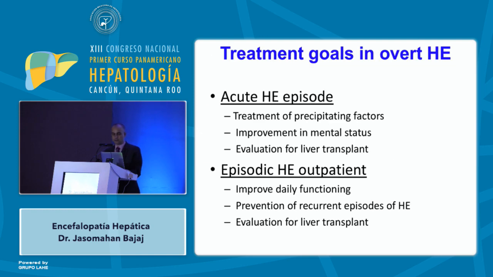So what are the treatment goals? We want to treat the precipitating factors. We want to make sure that the patient gets better in the acute episode. And of course, because it is hepatic encephalopathy, we must really start considering this patient for liver transplantation. With episodic HE, when the patient has gotten better, our focus shifts to improving their daily functioning so that they're not a burden on their caregivers, prevention of recurrent episodes, and again, evaluation for liver transplant.